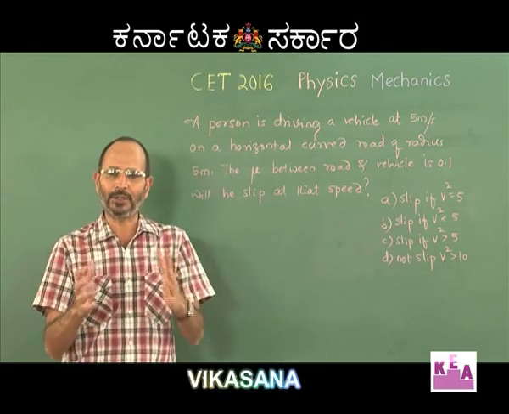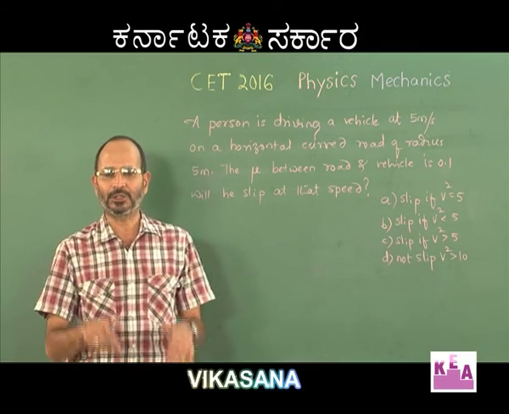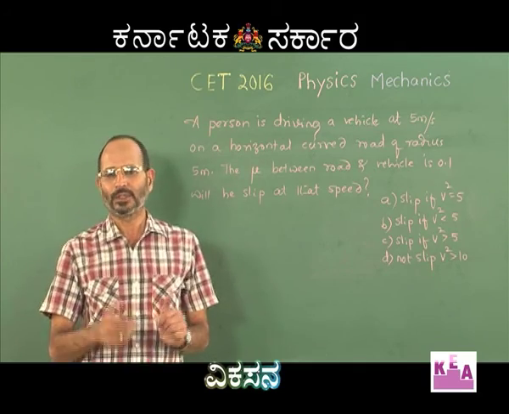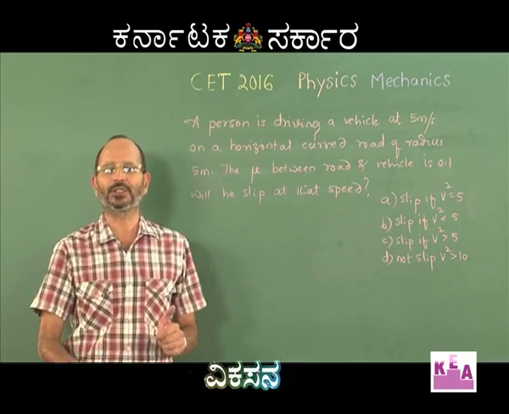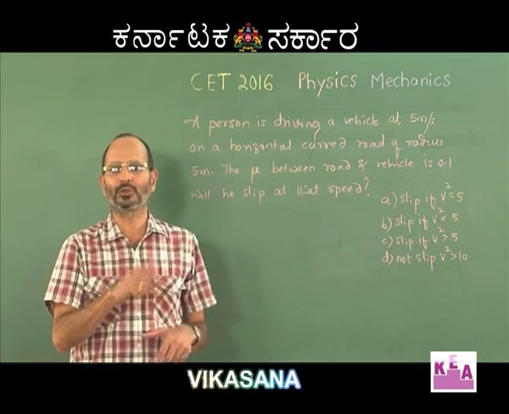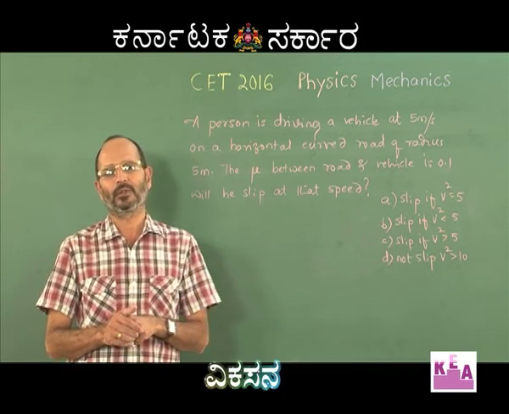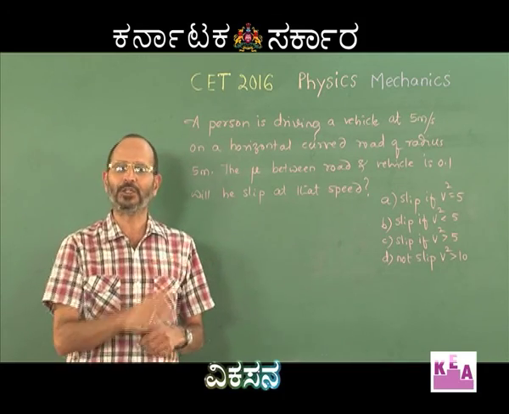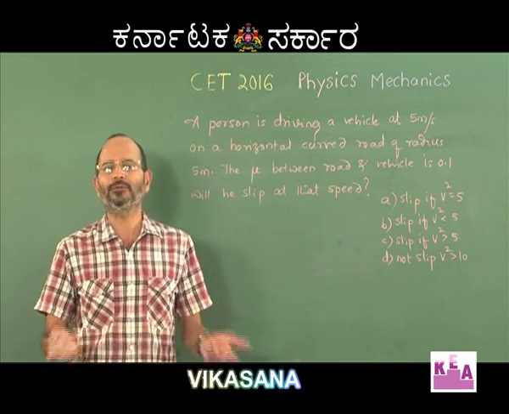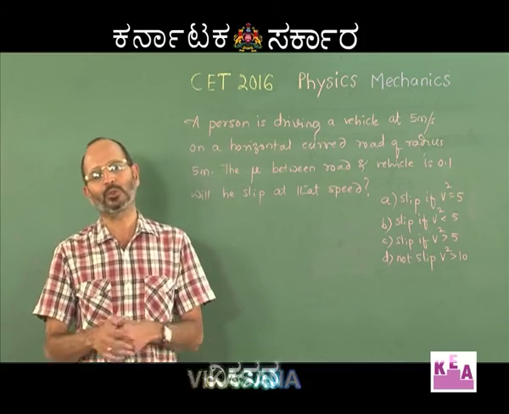Now, here if you look at the forces which are acting on the car, one is the weight of the car which is acting on the road perpendicular to the road and vertically downwards. Second is the normal reaction of the road which is acting vertically upwards. And because circular motion is going on, the center of the circle should be somewhere on the road. So, neither normal reaction can be towards the center nor mg can be towards the center. So, none of them can provide the necessary centripetal force for the car to undergo circular motion.